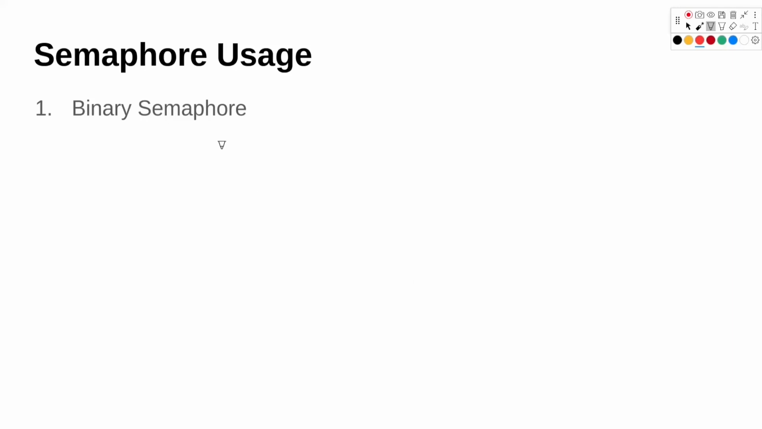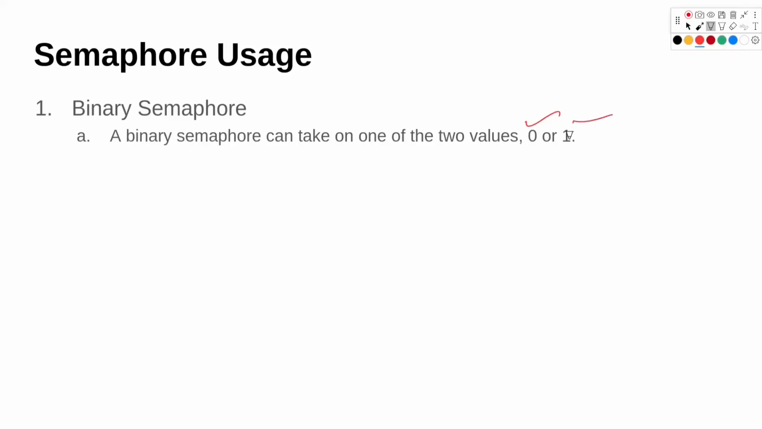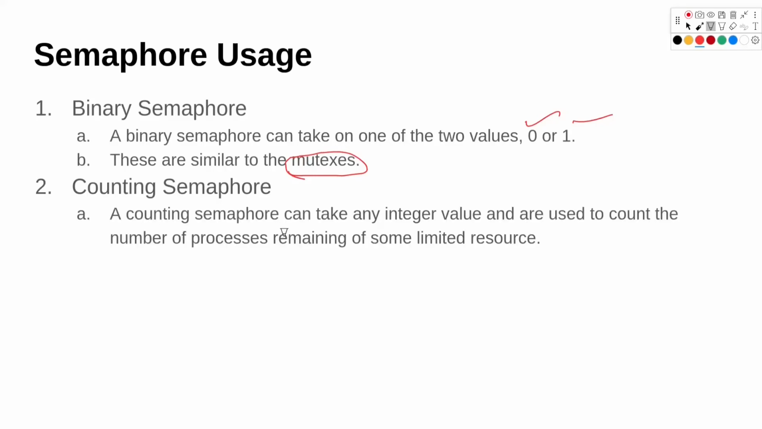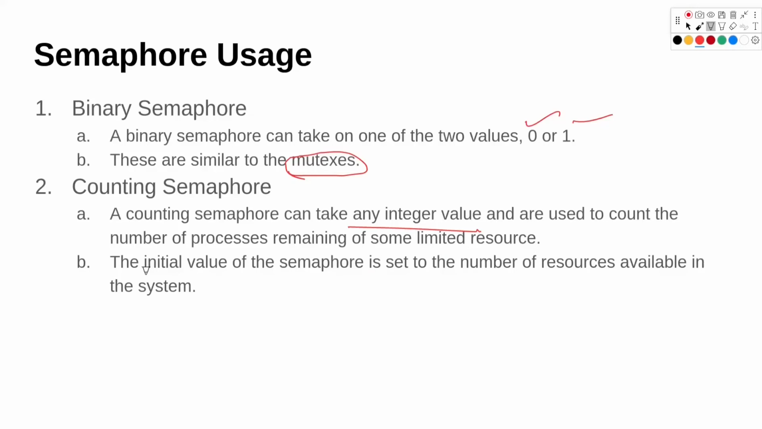The first type of semaphore that we can use is a binary semaphore. A binary semaphore can take two values, either 0 or 1, and these are similar to mutexes, since a mutex can be available or not available. The next type of semaphore is a counting semaphore. A counting semaphore can take any integer value, and it is used to count the number of remaining instances of some limited resource. The initial value of a counting semaphore is set to the number of resources available in the system. So let's say if we have 10 resources available, we set the value of the semaphore to 10.